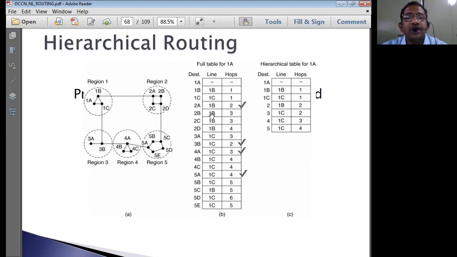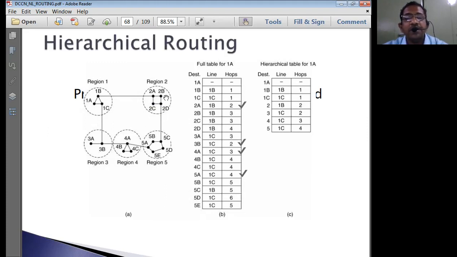Right. Similarly, it is always better to confine ourselves to communicating from one router to one router in another region, say for example 2A. So I am communicating from one region to another region. Staying at 1A, I want to communicate to 2A.